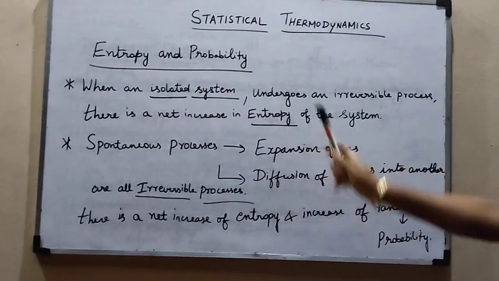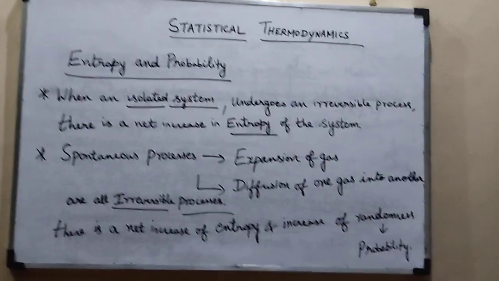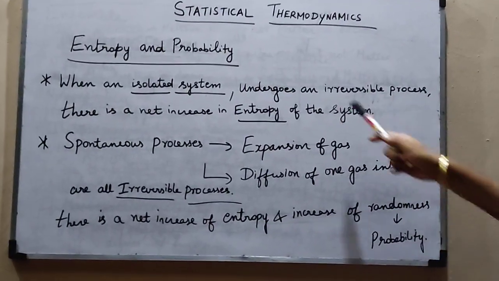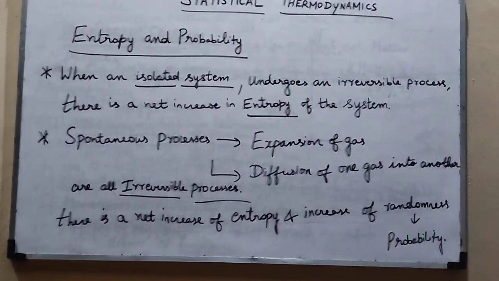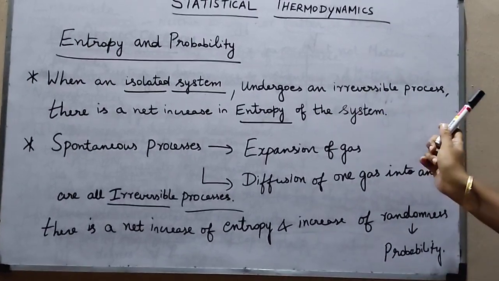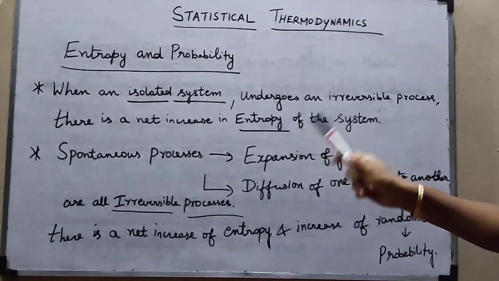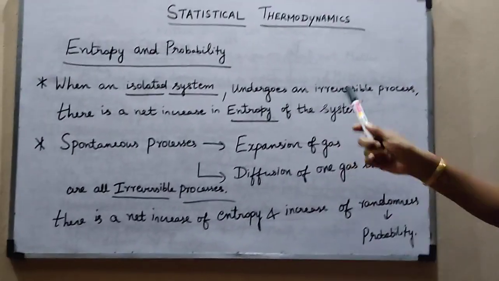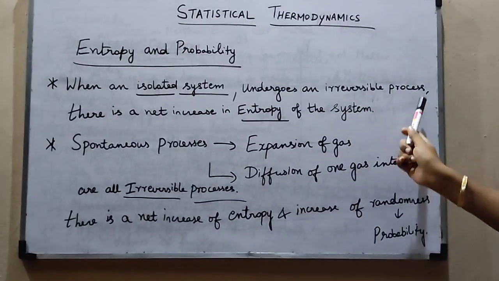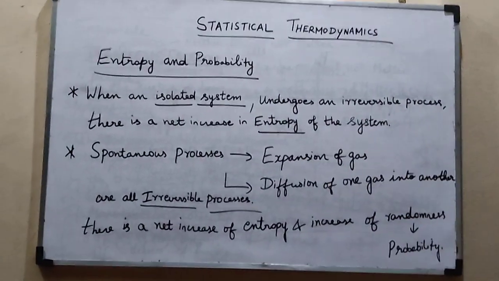There will be a net increase in entropy of an isolated system when it undergoes an irreversible process. So for all irreversible processes, the entropy of the system increases. Already we have studied this in the earlier class.